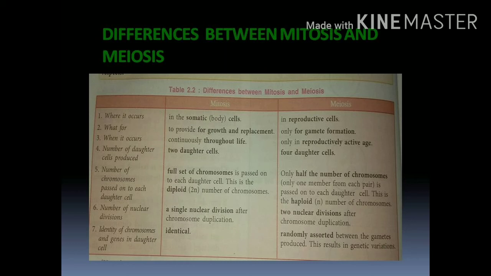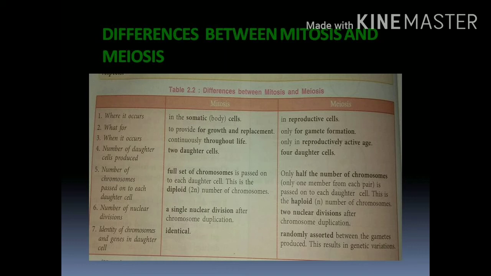In meiosis, there are 2 nuclear divisions after chromosome duplication. Mitosis takes place with only a single nuclear division, but meiosis has 2 nuclear divisions, called meiosis first and meiosis second.